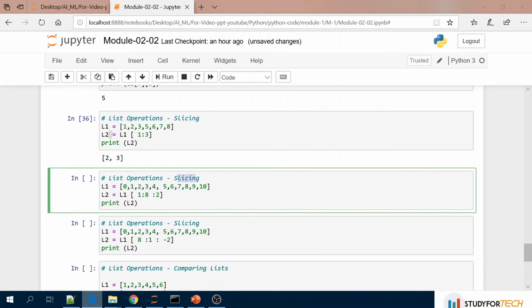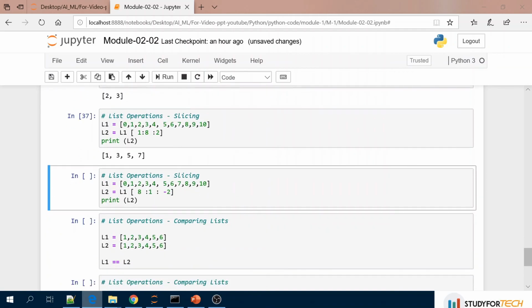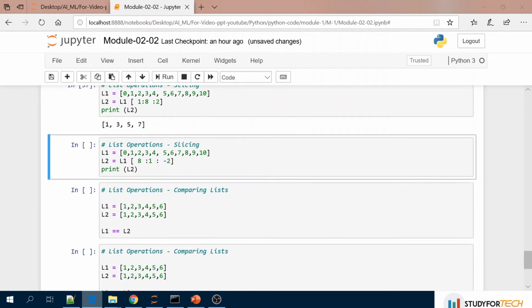List operation slicing: here you can see 1 and 8, and this is 2. If you see what it is printing here, this is 1 to 8, so that means indexes 0 1 2 3 4 5 6 7 8 9 10. So this gives 1 3 5 and 7. Similarly, you can see the list operation slicing, the same thing is happening here.